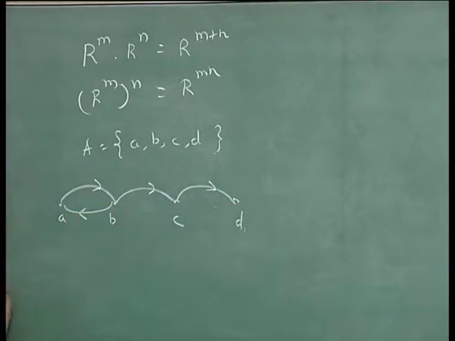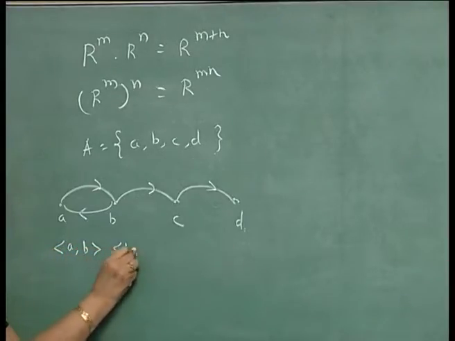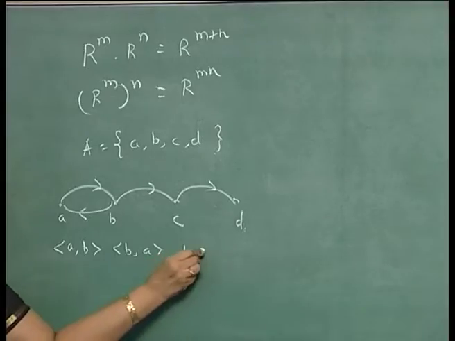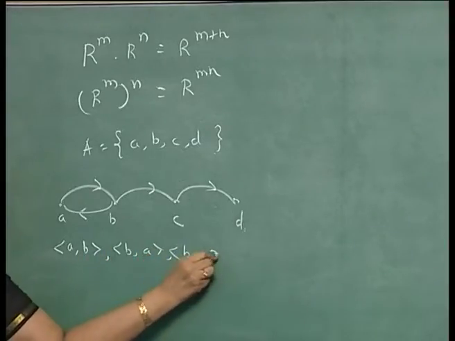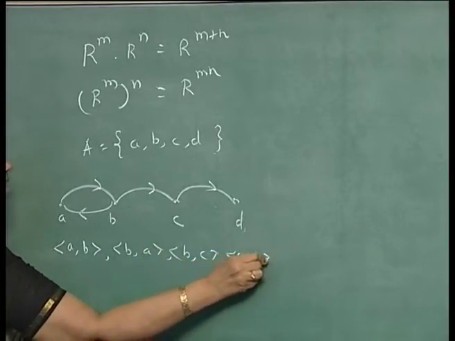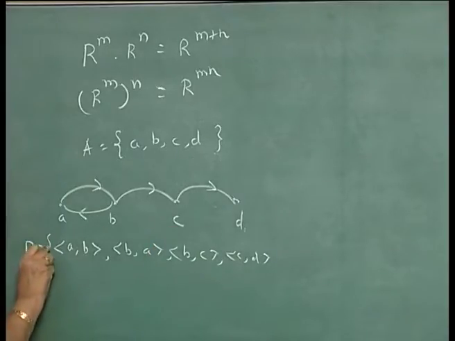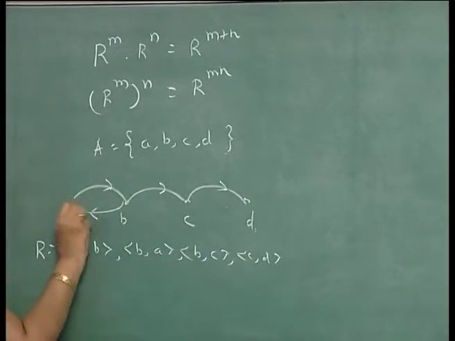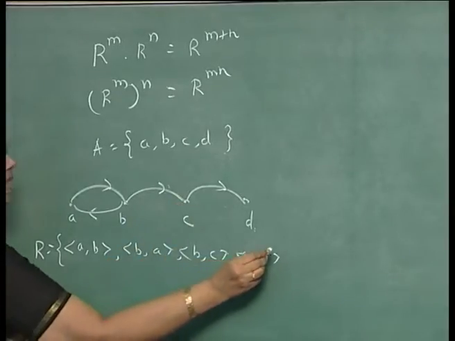So, R consists of the pairs A, B, B, A, B, C and C, D.